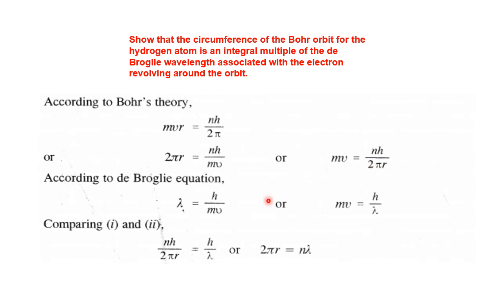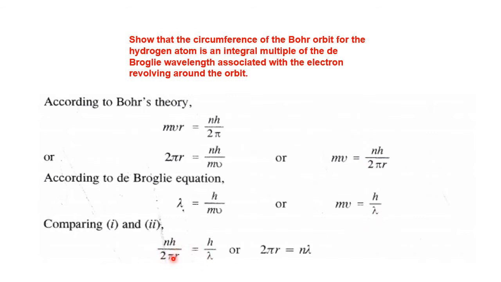Okay. Now, what is the de Broglie equation? Lambda equal to h upon mv, angular momentum. Or if you go for the cross multiplication, mv equal to what? h upon lambda. So both are in the mv. Therefore, when we compare these two equations, nh upon 2 pi r is equal to h upon lambda.